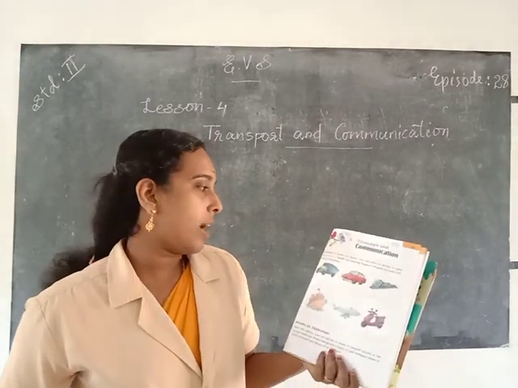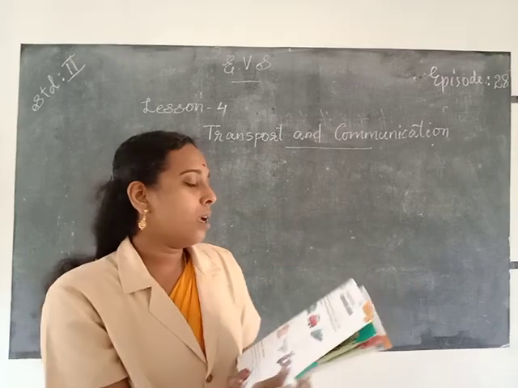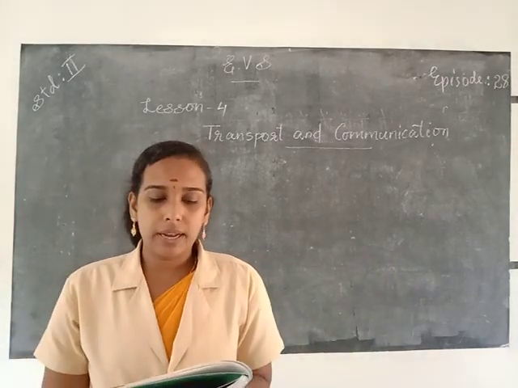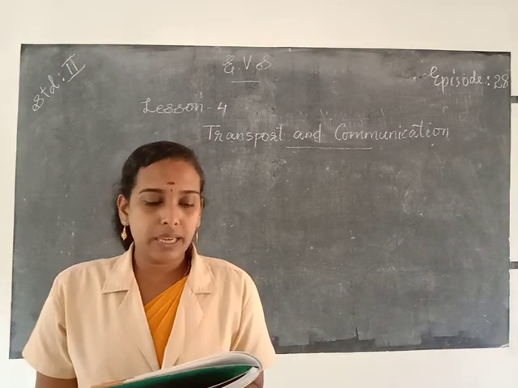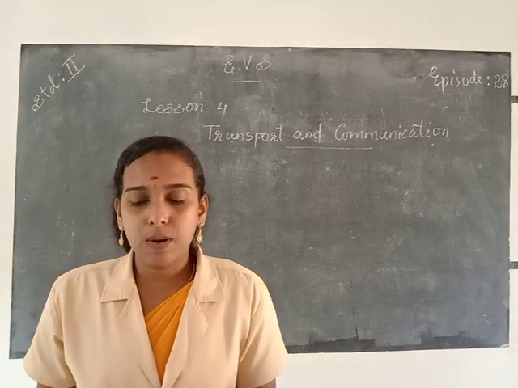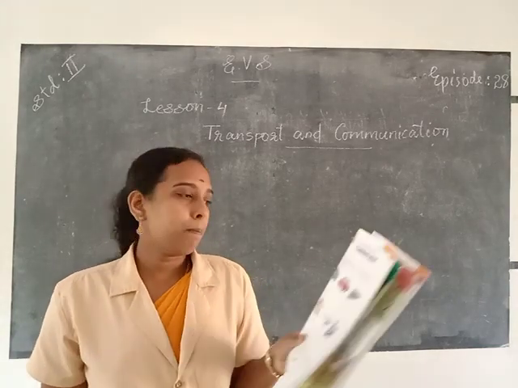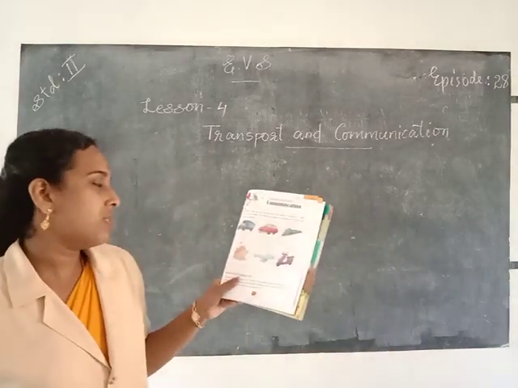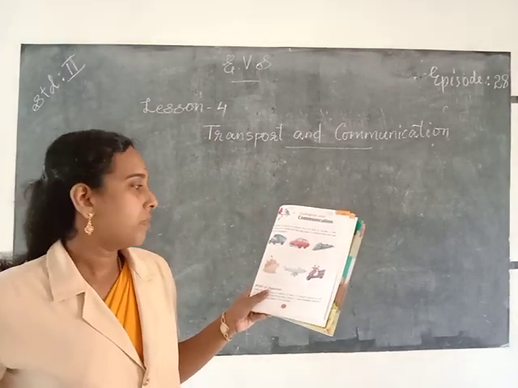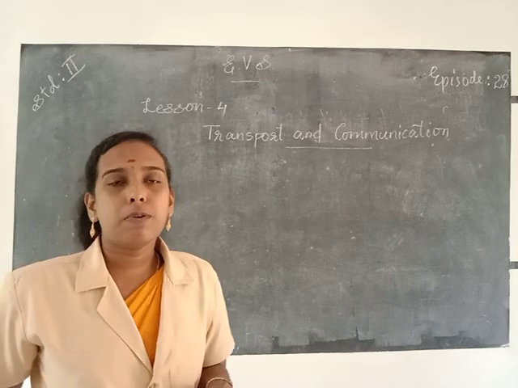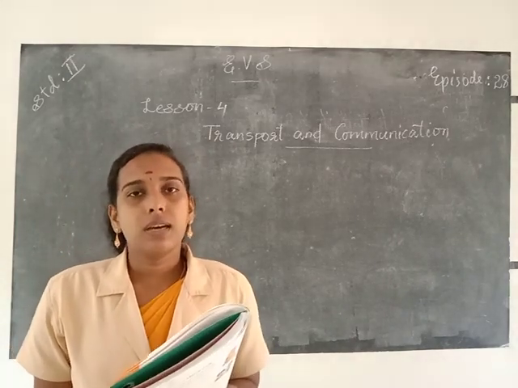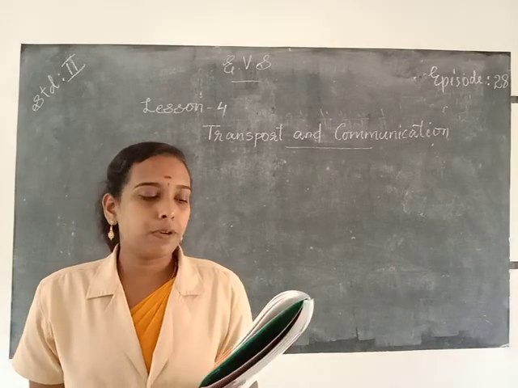Now, based on means of transport, here's the question. Movement of goods and people from one place to another is called transportation. So identify the following means of transport. Write their names in the blanks. So here some pictures are given and we want to identify the means of transport. There are three means of transport: land transport, water transport and air transport.